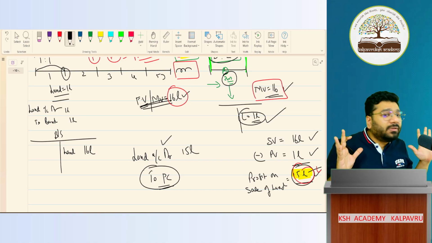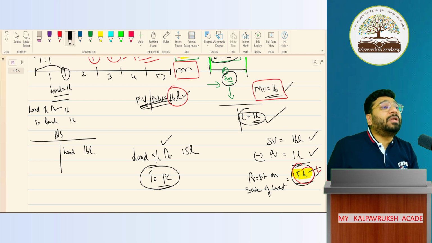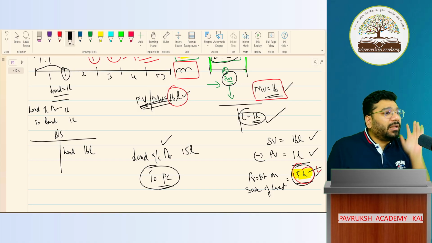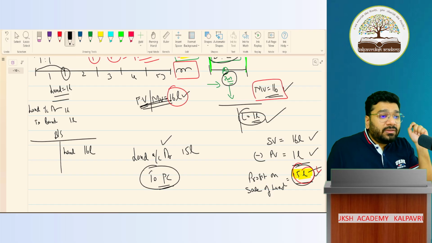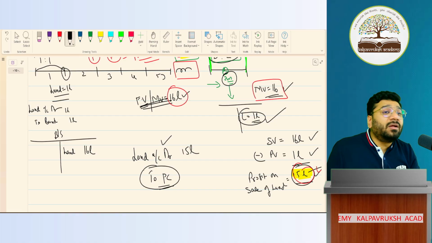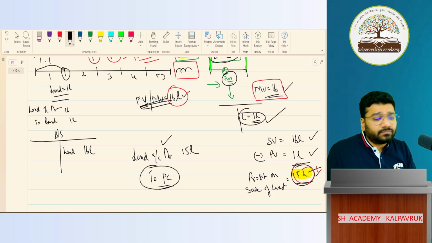Not got it? Clear? So similarly, in the event of reconstitution, whenever you do revaluation, you will end up getting revaluation gain or loss. All the revaluation gain and loss will be routed through one new nominal account called revaluation account. Sir, what is the nature of this revaluation account? Definitely a nominal account. Just like your trading and P&L account, this is also a nominal account. Got it? Not got it? Online people, got it? Not got it?